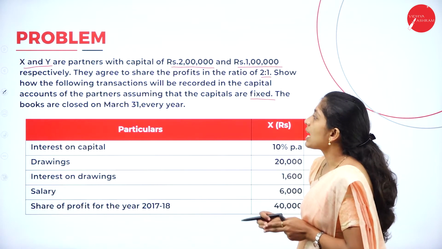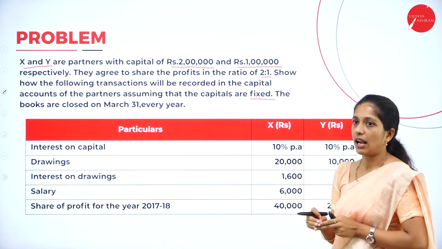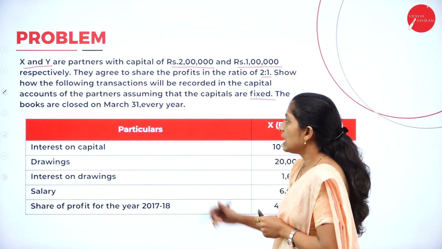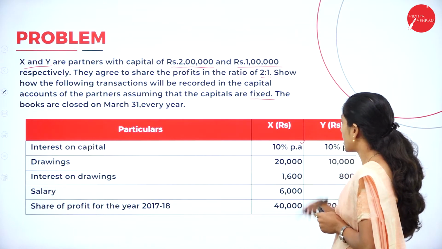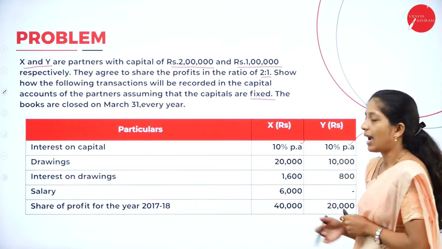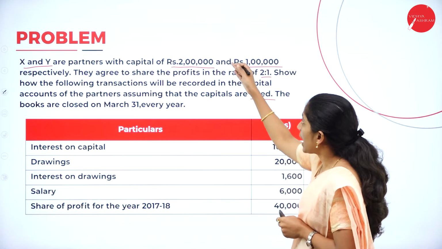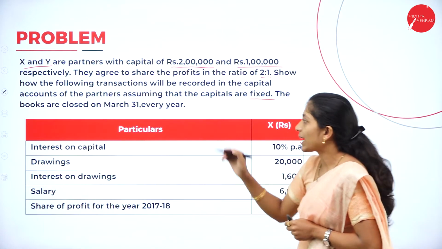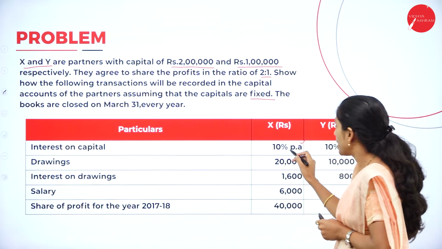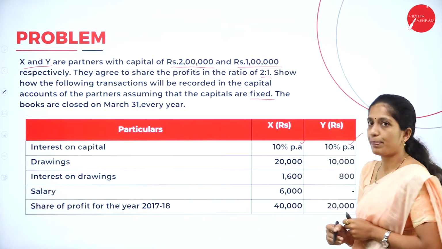The books are closed on March 31st every year. Now go through the particulars. They have given interest on capital, X 10% per annum, Y 10% per annum. They have given capital here. We have to calculate interest on capital upon this amount, that is 2 lakh into 10%, 1 lakh into 10%.